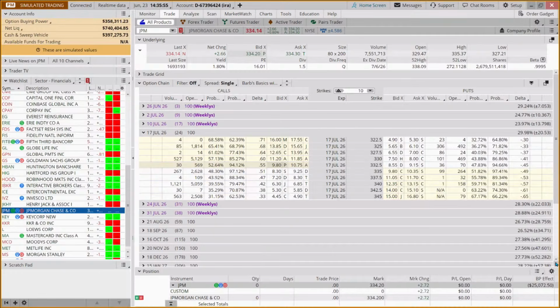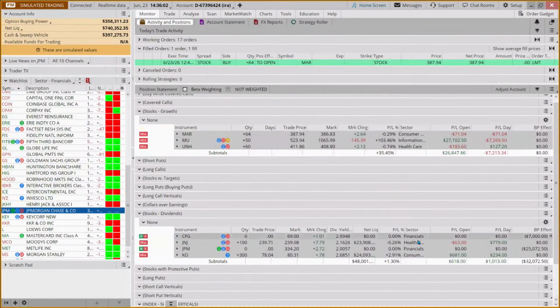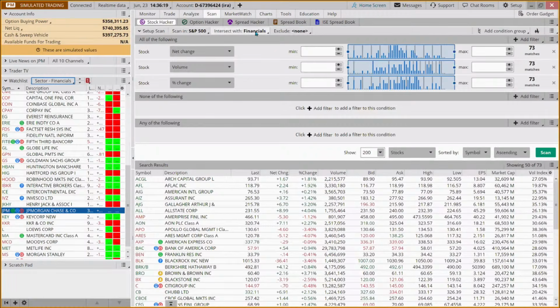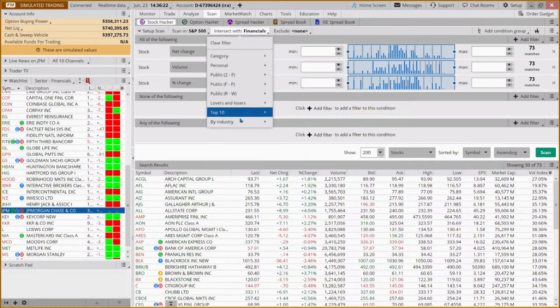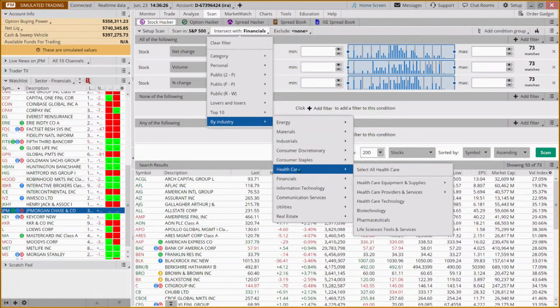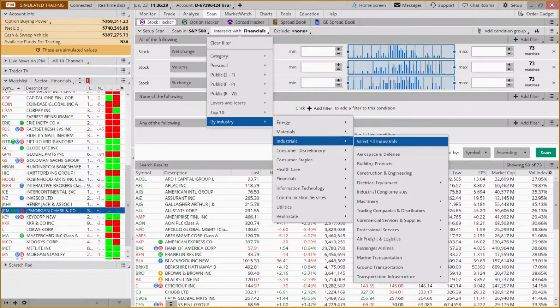So we're going to tee up JP Morgan also. Now, let's say we're looking at our positions and we don't have anything really in industrials either, and industrials has been strong. We have 2 in healthcare, but if we wanted to look at healthcare, we could do the same thing, right? We could come over here, create a scan and say, well, instead of intersecting with financials, let's intersect with healthcare or with industrials.